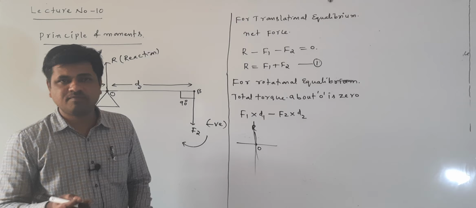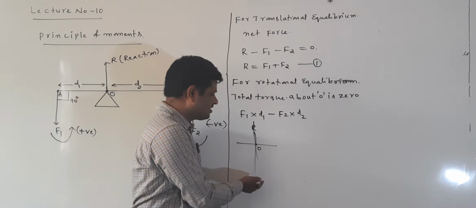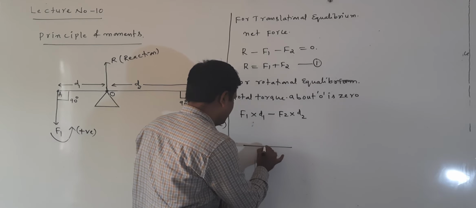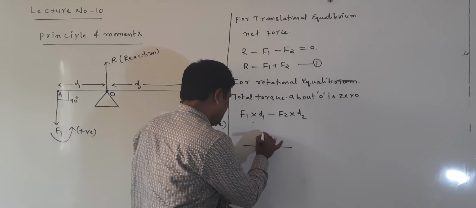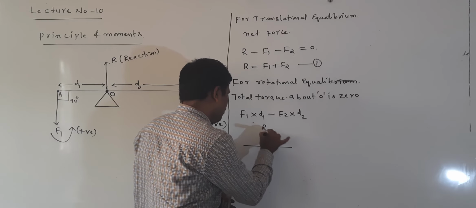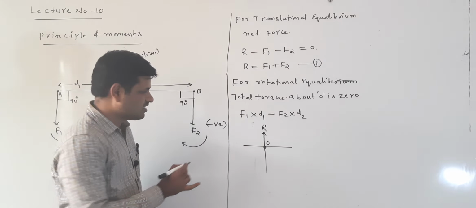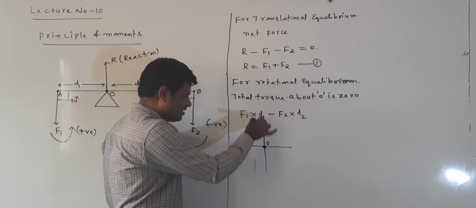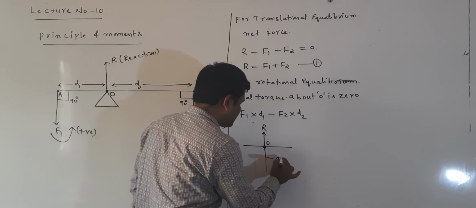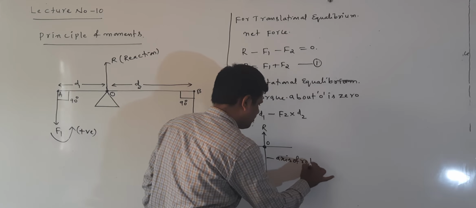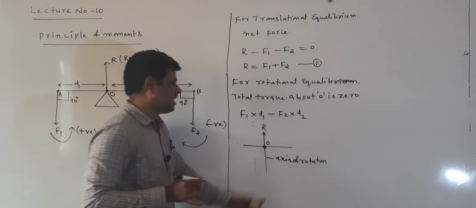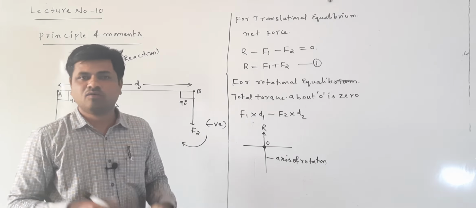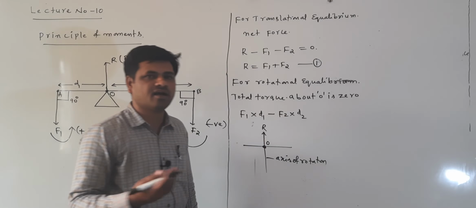The axis passing through O is called the axis of rotation. On the axis of rotation means there is no perpendicular distance. No distance means torque is equal to 0.